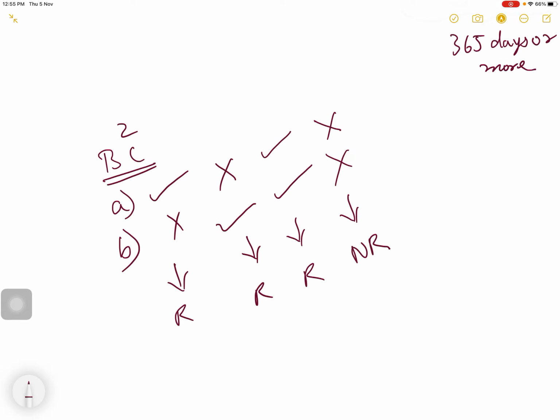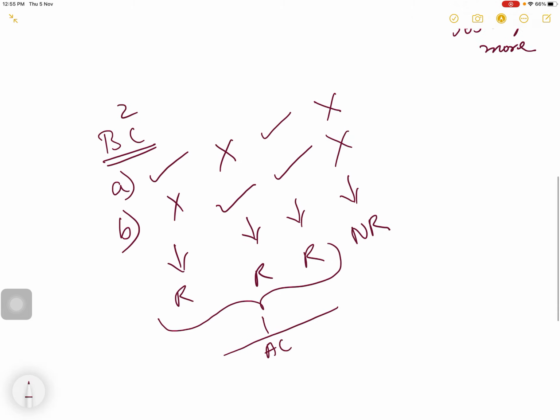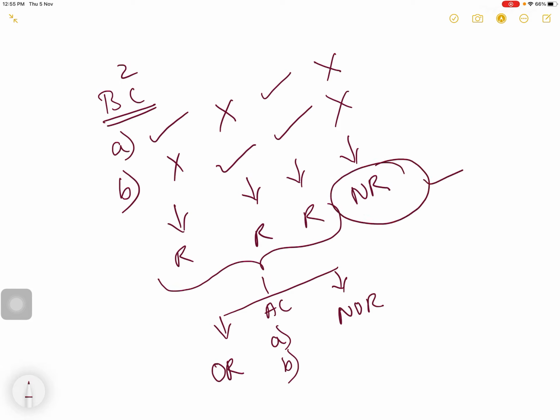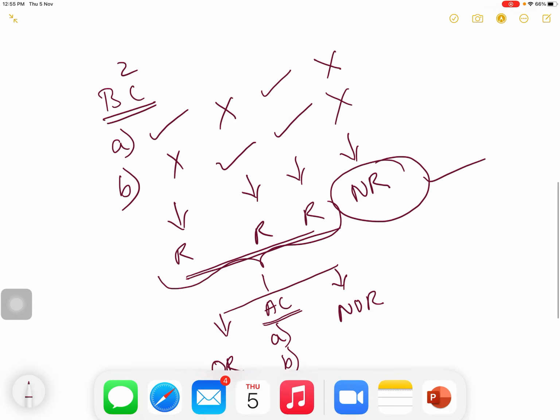If an individual is non-resident, you don't have to check the additional conditions. There are 2 additional conditions to check whether the person is ordinarily resident or not ordinarily resident. Only if the person is resident, then you will check the additional conditions. Now let us see the additional conditions.